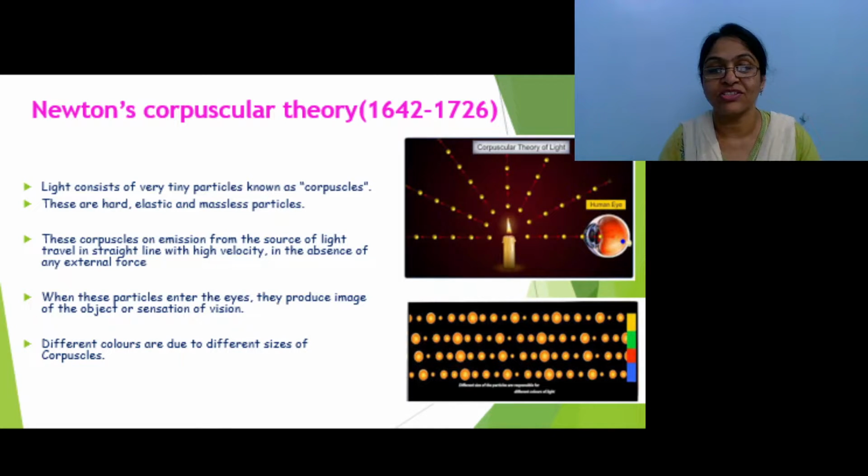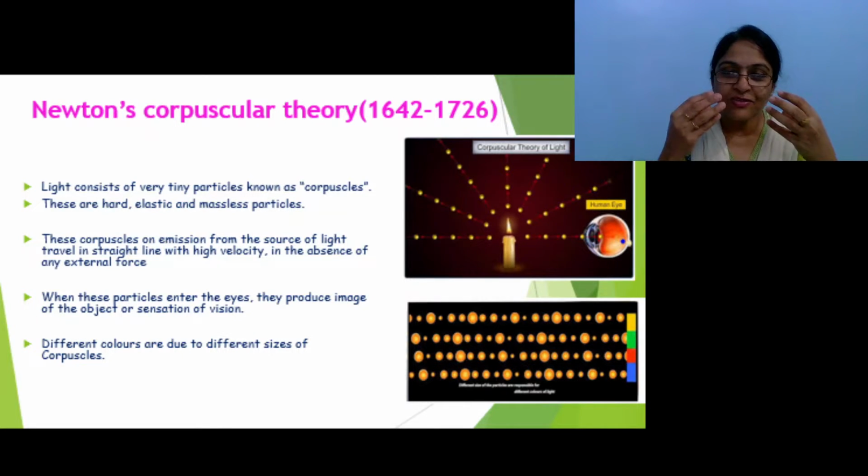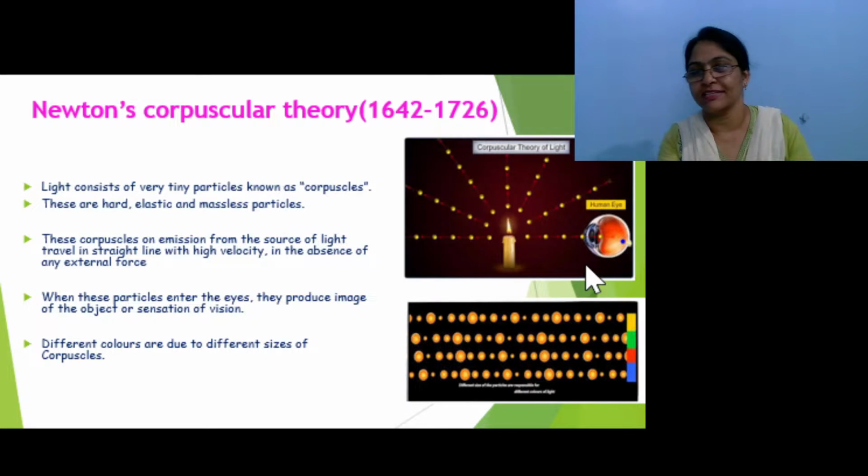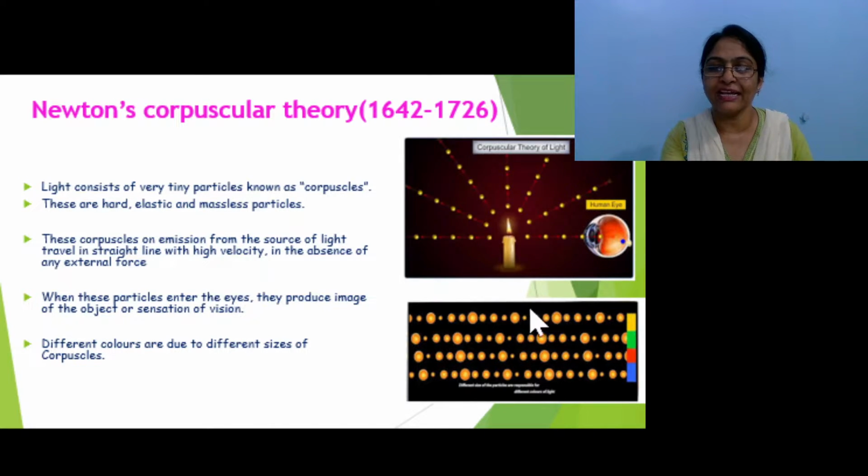We get the sensation of light when these particles enter our eyes and fall on the retina. In the second diagram, you can see corpuscles of different sizes. These different sizes give different colors, which means different colors are due to different sizes of the particles, according to Newton's corpuscular theory.